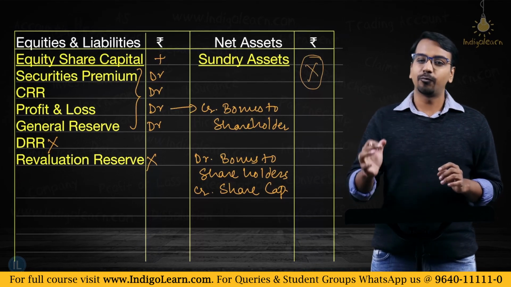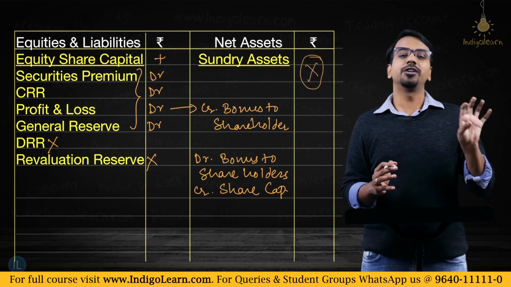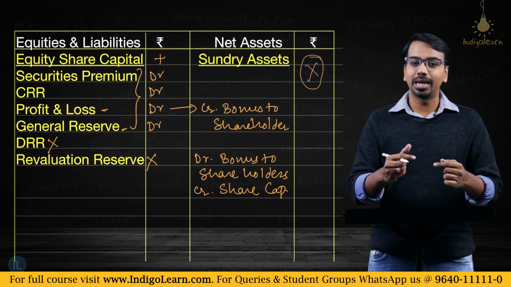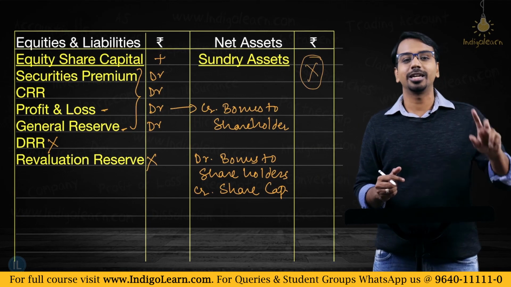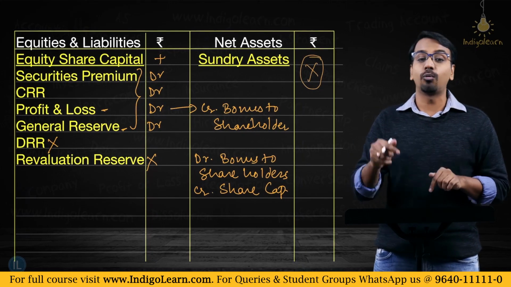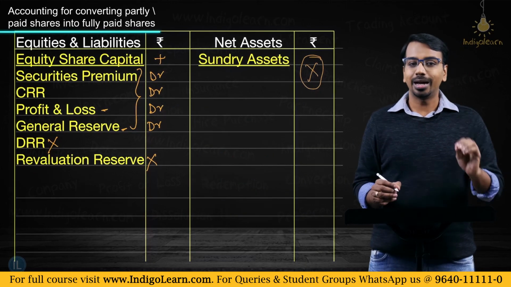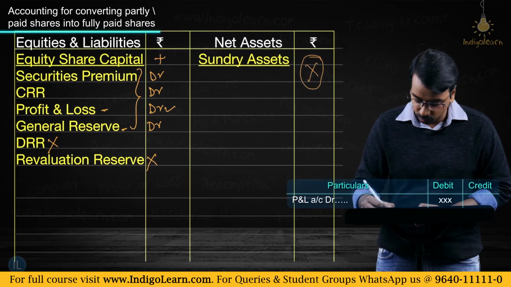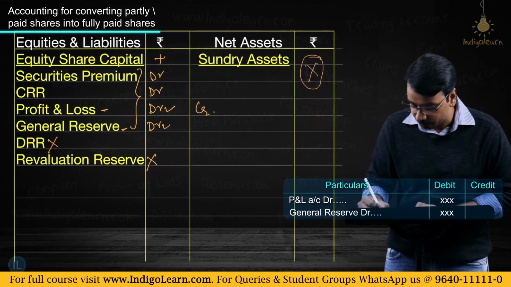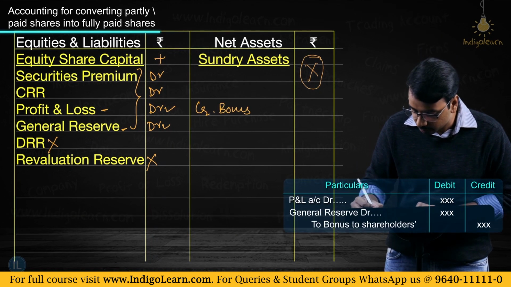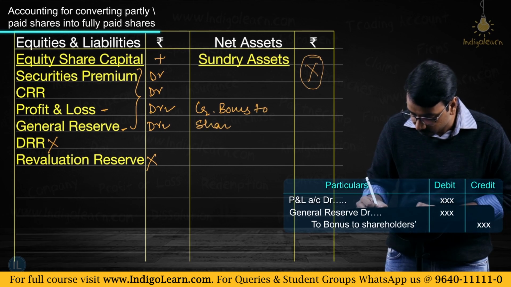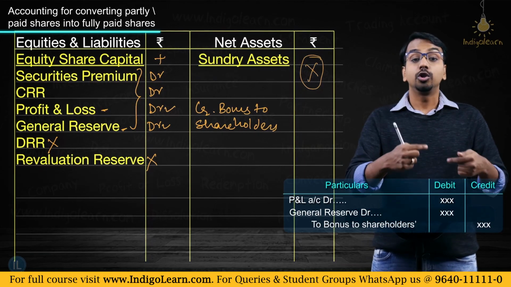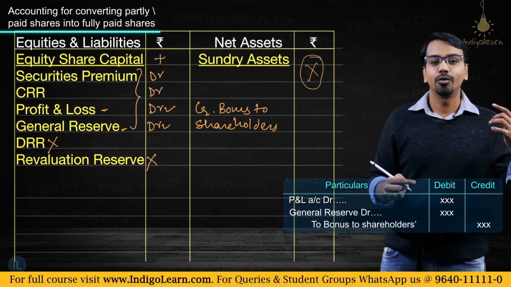Now, sometime back we also discussed that you can utilize the free reserves, that is the P&L balance and the general reserve balance. This can be utilized to convert the partly paid shares into fully paid shares. Now we will see what will be the entry for that. So when you have to convert the partly paid shares into fully paid shares, you will again debit profit and loss account and general reserve and you will credit bonus to shareholders.